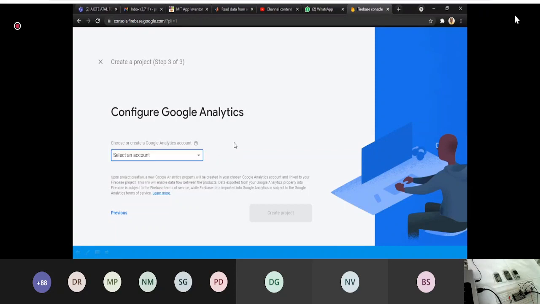Now it is asking me to select an account. For other people, it may be asking for the country and things like that, so just select the particular country. Then again, you may have to accept the Google Analytics terms and conditions, and then click on create project.